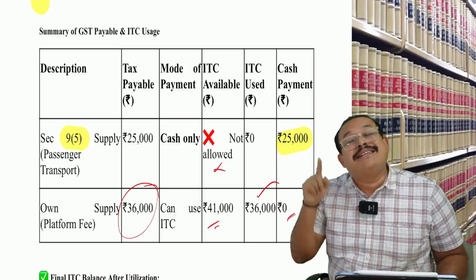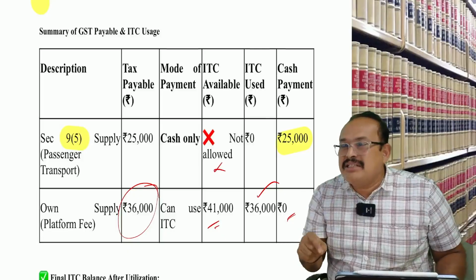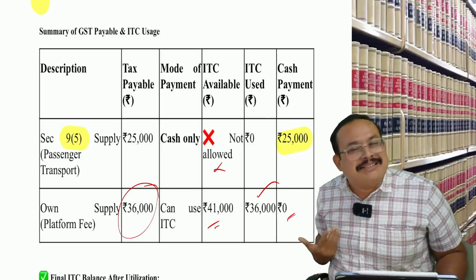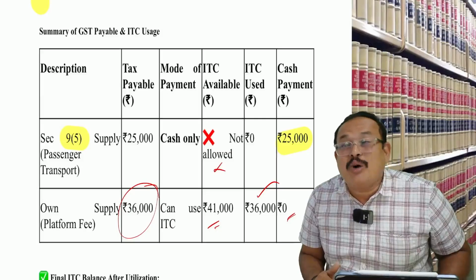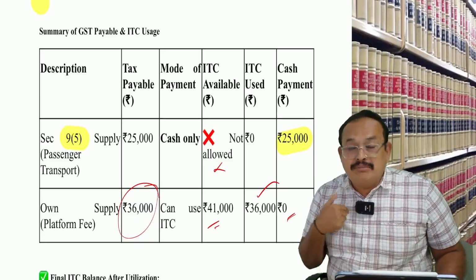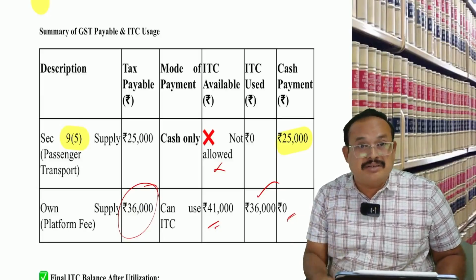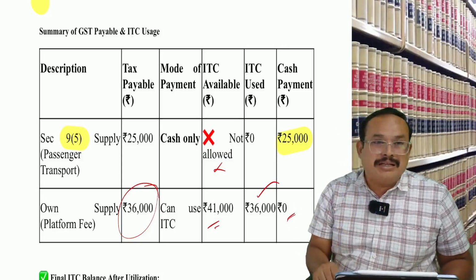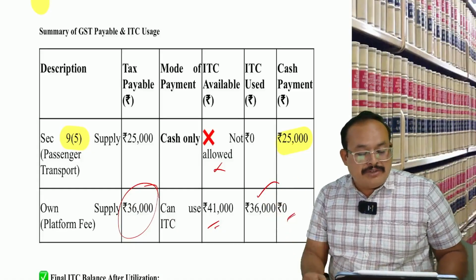The reason is that we should know the TCS provision. The 36,000 commission is consideration for whom? The e-commerce operator, who is going to pay the tax at 18%. TCS does not apply on 36,000. TCS applies only where the e-commerce operator himself is not the supplier of the goods or services. In that case only this particular TCS applies. Meaning what? This Quick